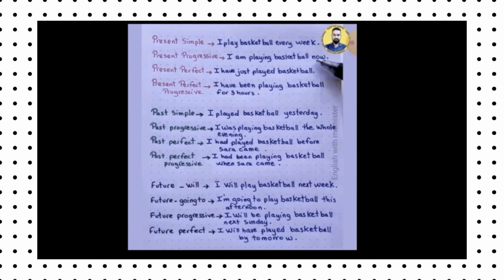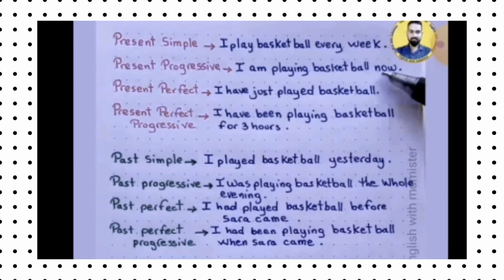And the second type of present tense is present progressive tense: "I am playing basketball now." As its name indicates, it is progressive. Its structure is subject plus am, is, or are, plus V1 plus ing.